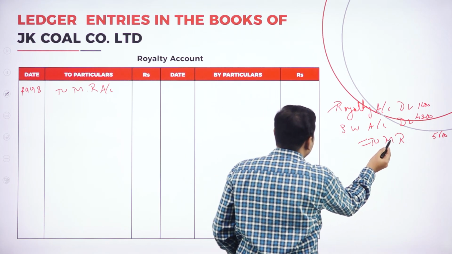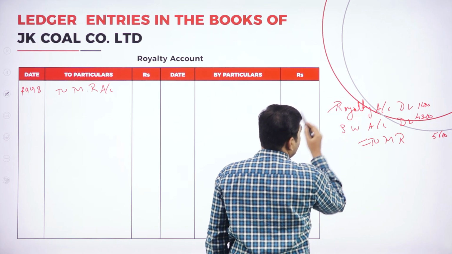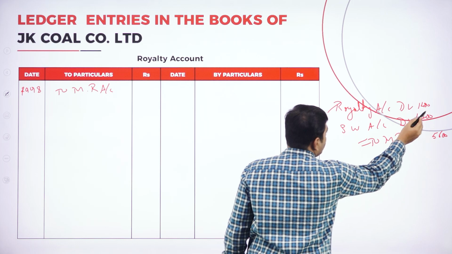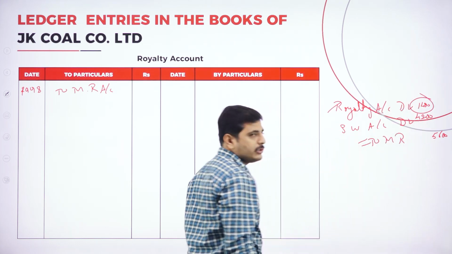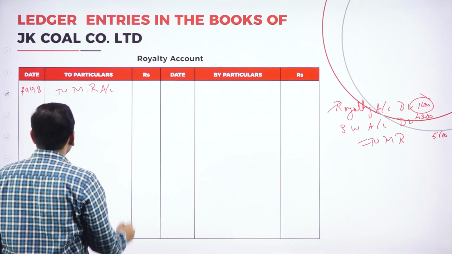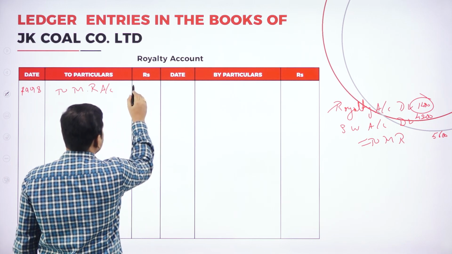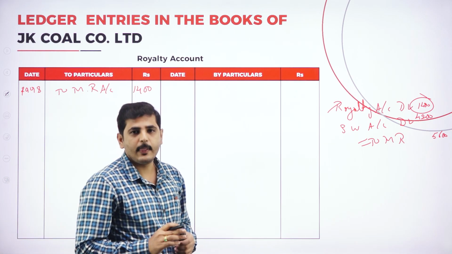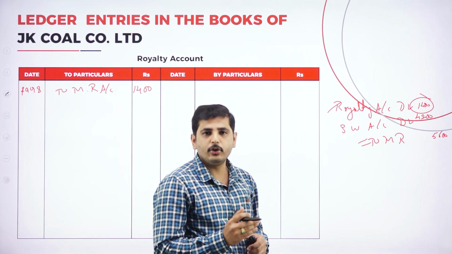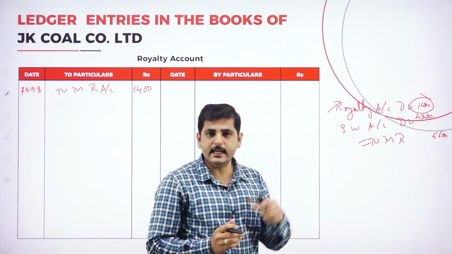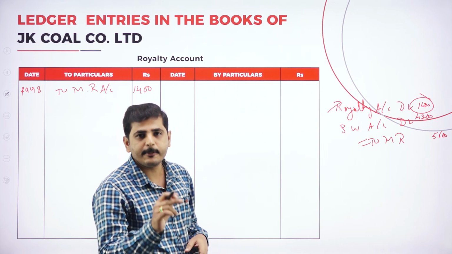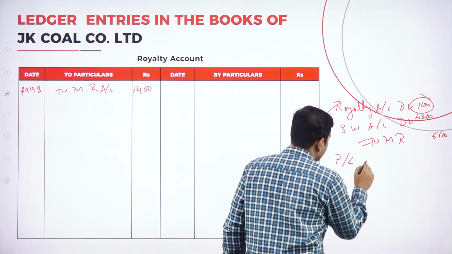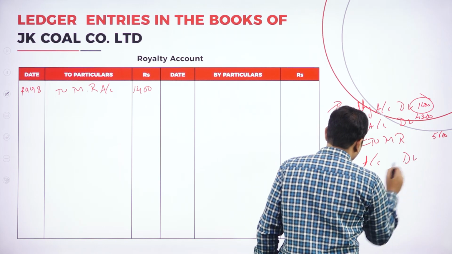While writing in the minimum rent account, you should write by royalty. In the royalty account, we should write to minimum rent, showing the amount of royalty. So it is to minimum rent account, amount 1400. Where does royalty appear? While transferring the royalty to profit and loss account. What is the journal entry? Profit and loss account debtor to royalty account.